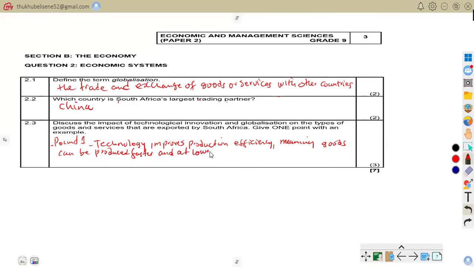For example, modern farming machines help farmers harvest crops quicker. So that is point one.